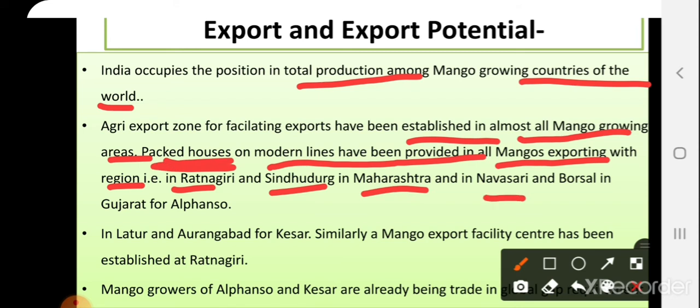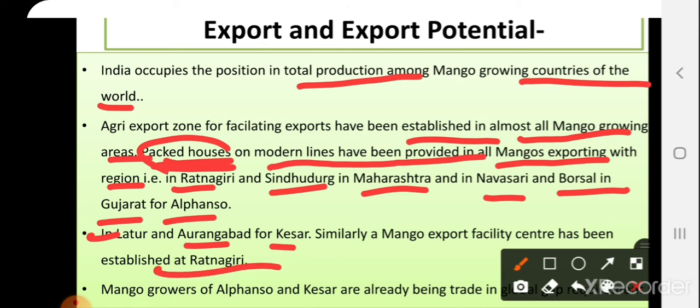Then Navsari and Valsad in Gujarat for Alphonso mangoes. Then in Latur and Aurangabad for Kesar mangoes they have provided some pack houses, and in those pack houses vapor heat systems are provided. Vapor heat system. Then similarly a mango export facility center has been established in Ratnagiri district also. Then mango growers of Alphonso and Kesar are already being trained in GlobalGAP requirements.